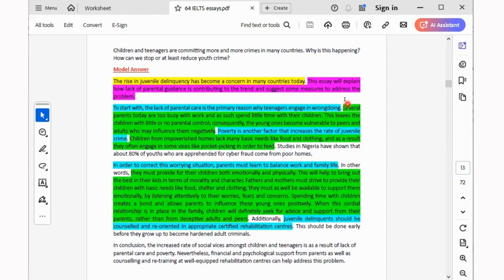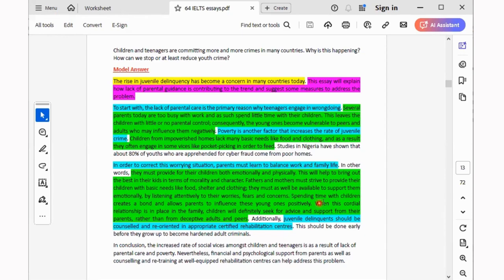For example, you must show clear paragraphing. You can see that in my essay, at the end of paragraph 1, there's a small space before starting paragraph 2. That's another thing that is necessary for you to get a high band score, not only 250 words. Another thing that is necessary for a high band score is example. Grammatical errors must be few. You must use commas correctly. You must spell correctly. You must use your punctuations, commas, semicolons, colons, correctly. You must use conjunctions correctly.